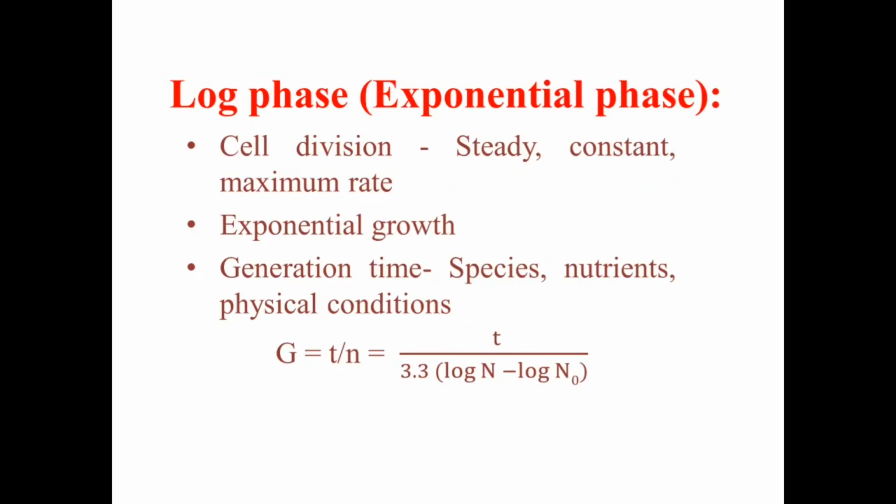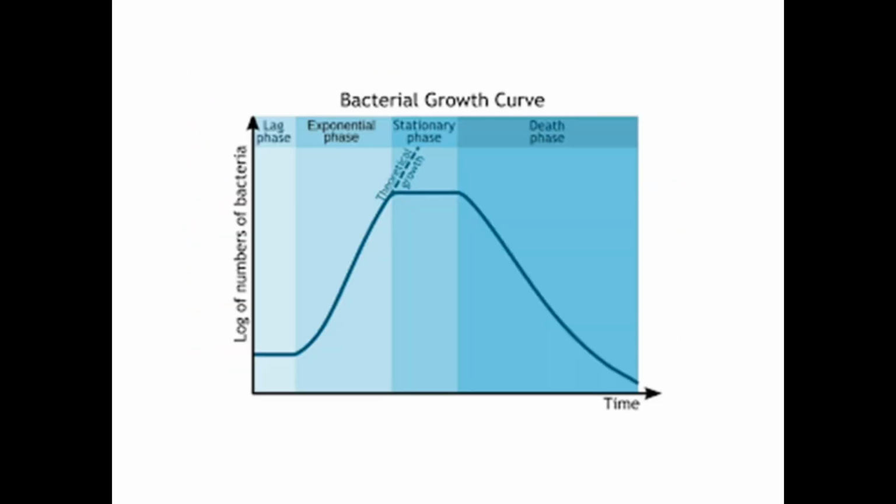You can see in the graph that the third phase is the stationary phase, during which there is no rise in the bacterial cell number. In the lag phase, there is a constant population. In the log phase, there is a steady rise in the bacterial cell number, which indicates a straight line in the graph. And after that again there is the stationary phase, during which there is no growth, no increase in the number of bacterial cells.